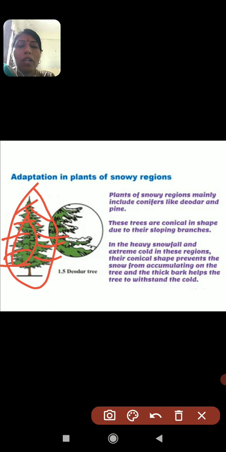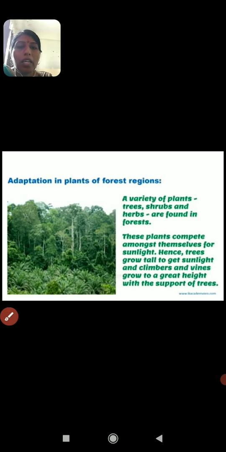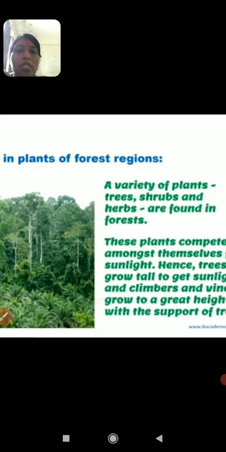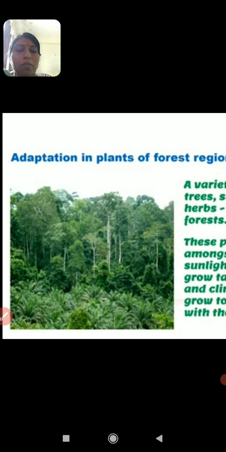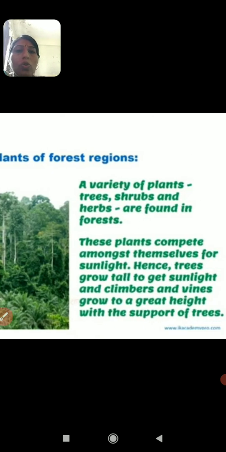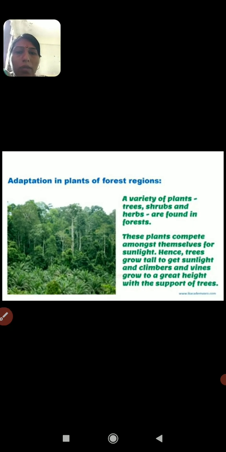Now our next point is about the forest region, the adaptation of the forest region plants. In the forest, great diversity is there. Diversity means varieties of plants are present in the forest. Some are tall, some are short, some are huge, some are microscopic, which you can see only under the microscope. Trees, shrubs and herbs are found in the forest.